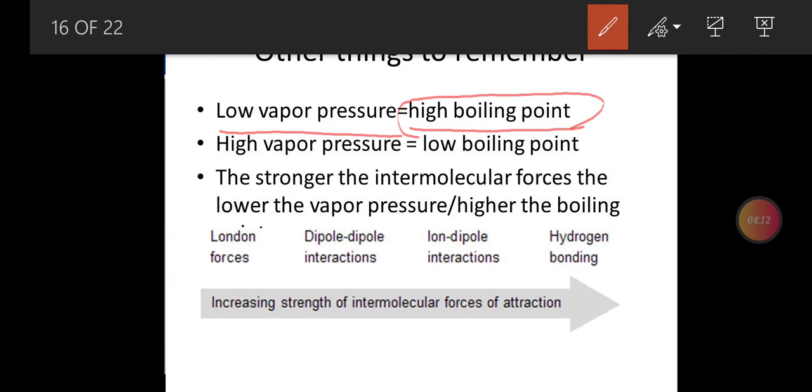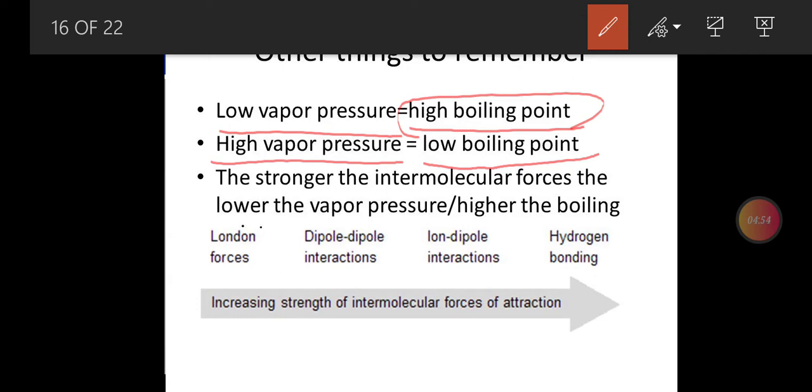So if the vapor pressure of certain liquids is low, as we previously discussed in part 1 while discussing vapor pressure, certain liquids like water have less vapor pressure at a particular temperature, so they have a high boiling point. Similarly, ethyl alcohol or diethyl ether, which we previously discussed, have high vapor pressure even at low temperature, so they have low boiling points.